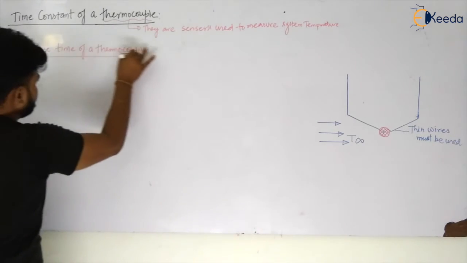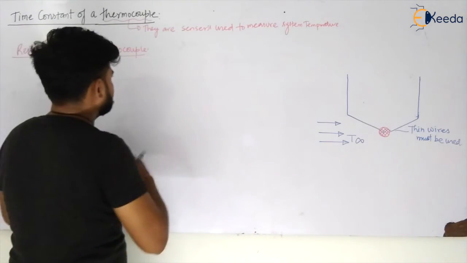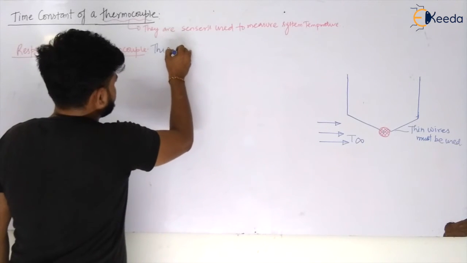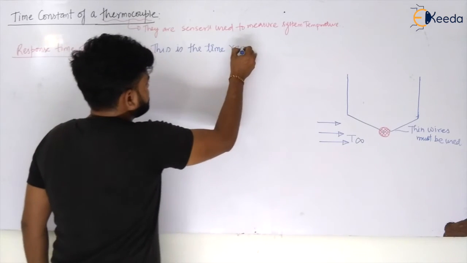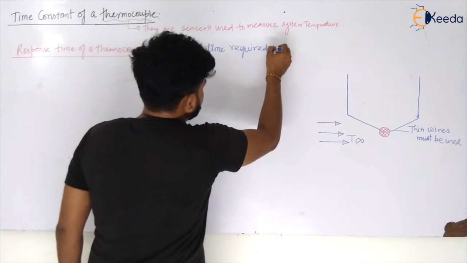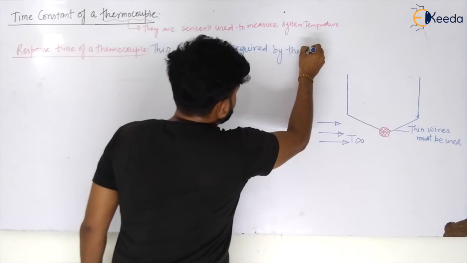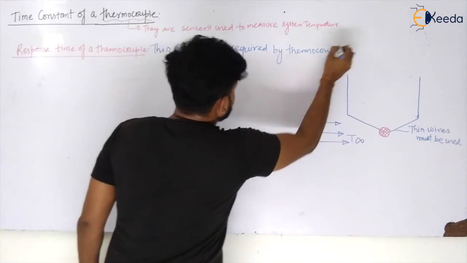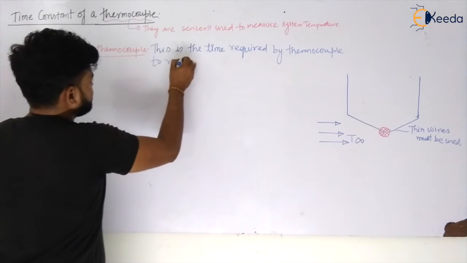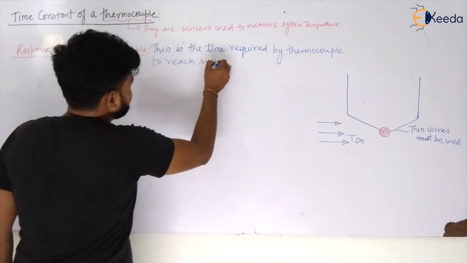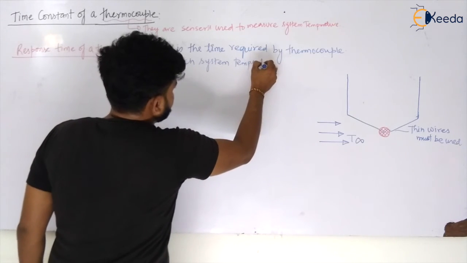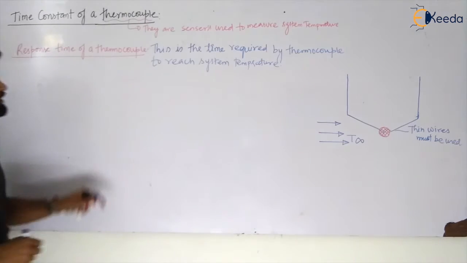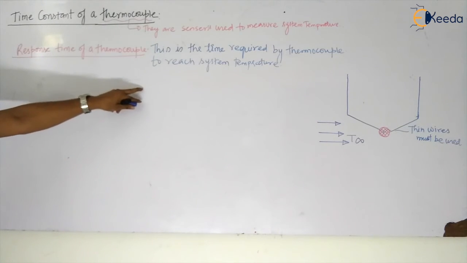So this is the time required to reach. How can we define this? This is the time required by the thermocouple to reach the system temperature, my dear students. System temperature. So this is the time required to reach the system temperature, and this is called your response